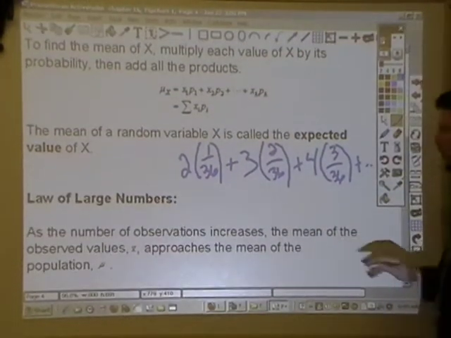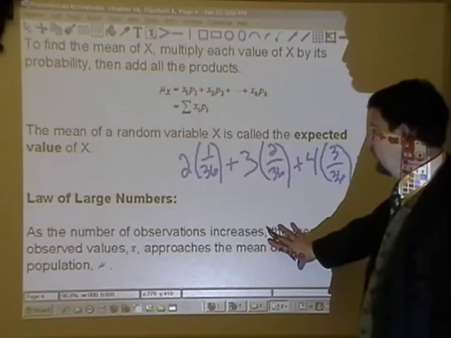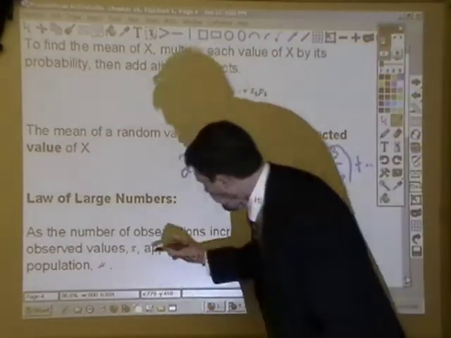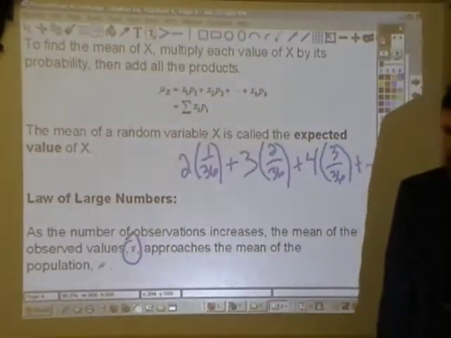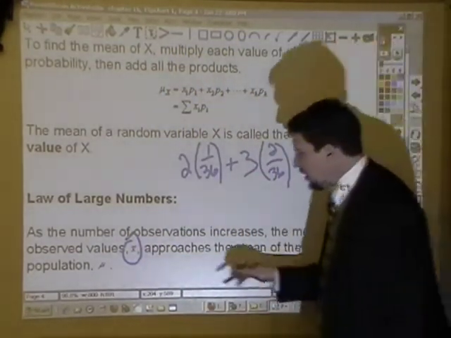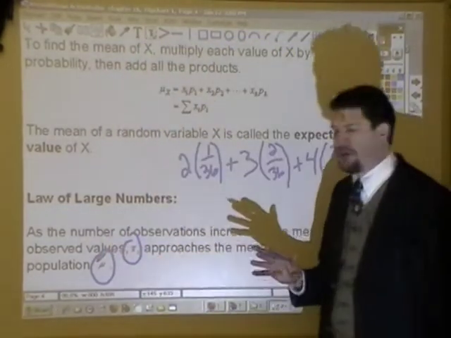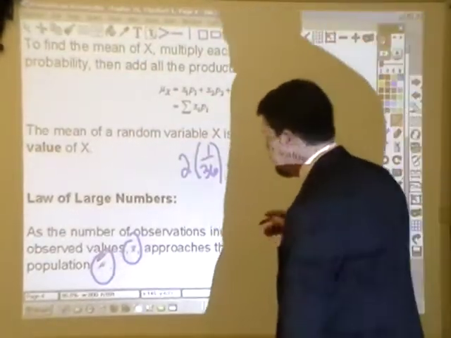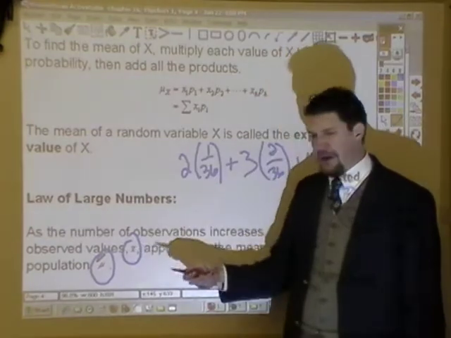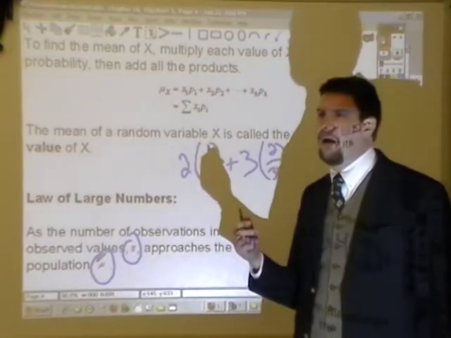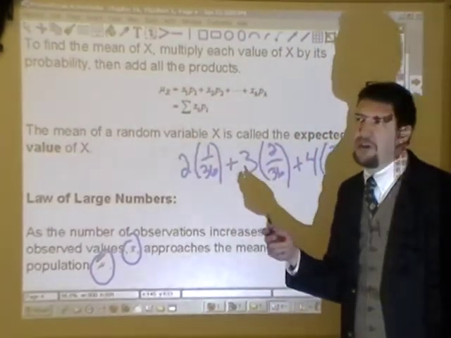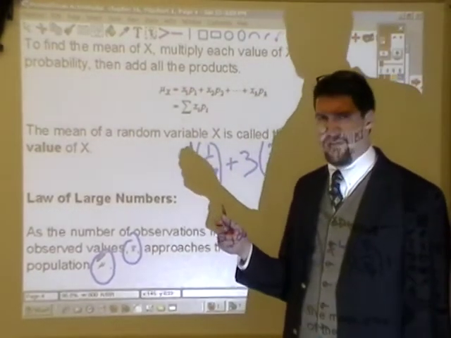Okay, now, what the law of large numbers says in accordance with this, it says, as the number of observations increase, the mean of the observed values, the mean of the sample, approaches the mean of the population. That's really how we defined the law of large numbers before, when we said, if I take a coin and I flip it 5 times, well, let's go with 10. If I flip that coin 10 times, it's fairly likely that I could get 7 out of 10 heads.